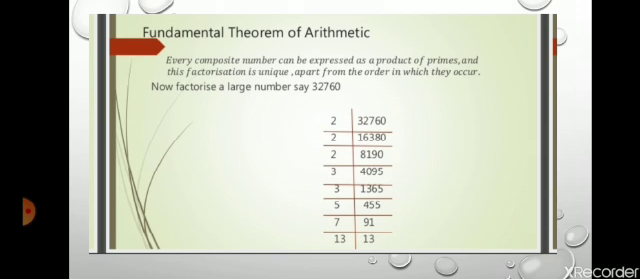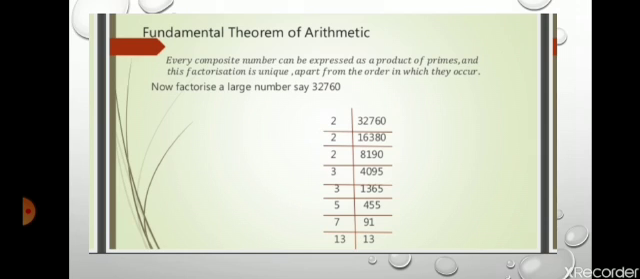Let's see, here we take a number like 32,760. It is a composite number, and after factorizing it we get 32760 is equal to 2 to the power 3 into 3 to the power 2 into 5 into 7 into 13. And these 2, 3, 5, 7, 13 are the prime numbers. So let's see how we can convert this composite number into a product of prime factors.